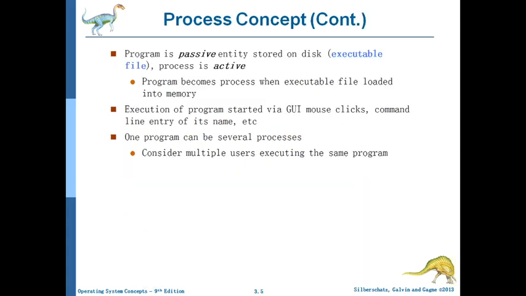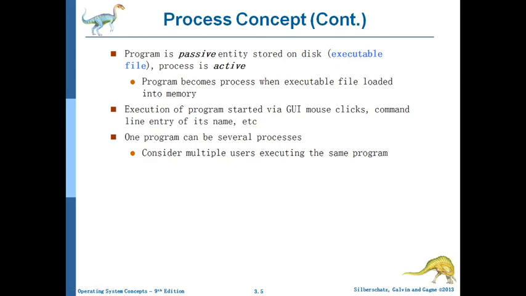A program is passive, a process is active. A program becomes a process when an executable file is loaded into memory. You can start your program by executing it using a GUI mouse click. In a C programming text editor, you must have seen that if you click run, the program is running. Or you can use a command line entry, giving some command for running.